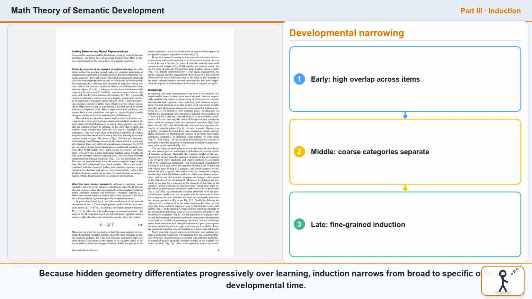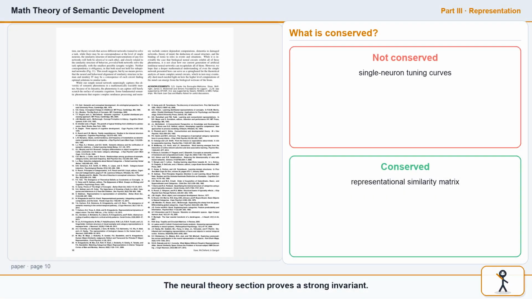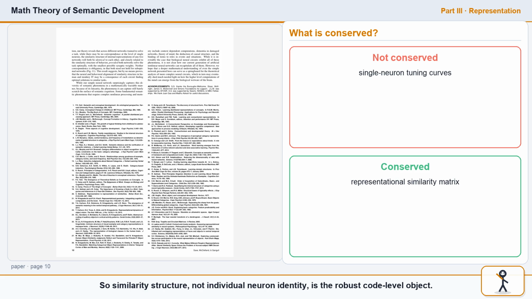Because hidden geometry differentiates progressively over learning, induction narrows from broad to specific over developmental time. Early representations are coarse and similar, later representations separate fine distinctions. The neural theory section proves a strong invariant. Different networks trained optimally in the same environment can have different single neuron tuning curves, but identical representational similarity matrices. So similarity structure, not individual neuron identity, is the robust code-level object.